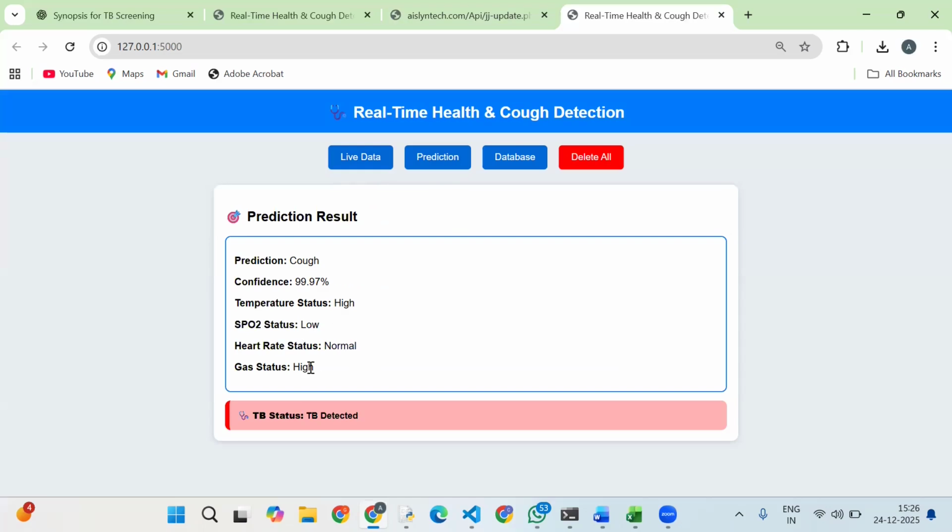Heart rate normal, gas is high. So if the temperature is high and SpO2 is low, then we have confirmed that TB is detected. If only one of these is high or low, then it is possible TB, or else if it is not a cough, it will be displayed as normal only.